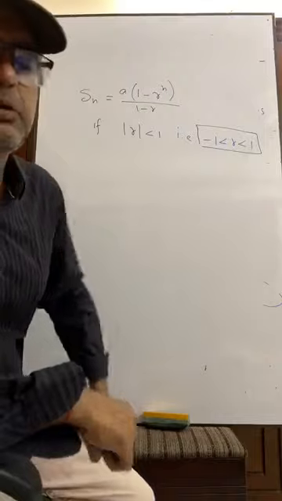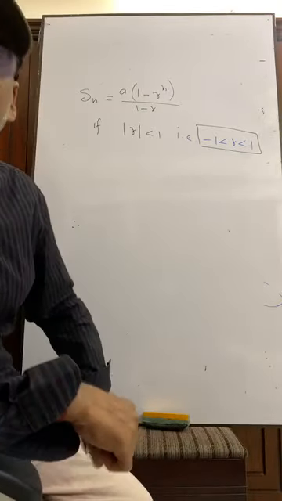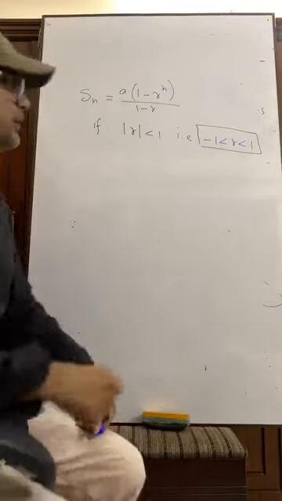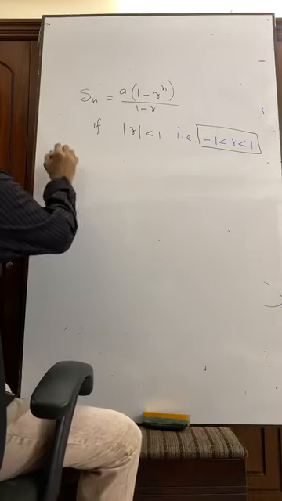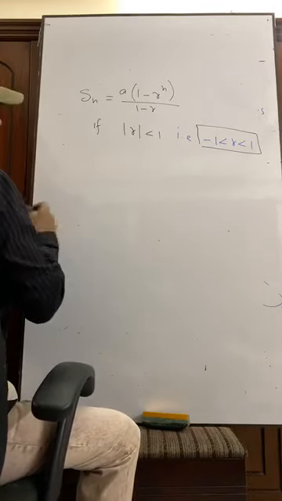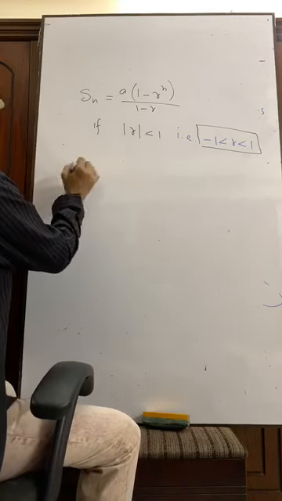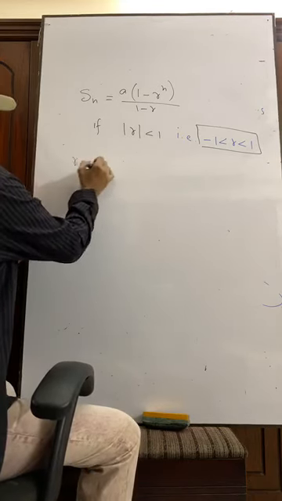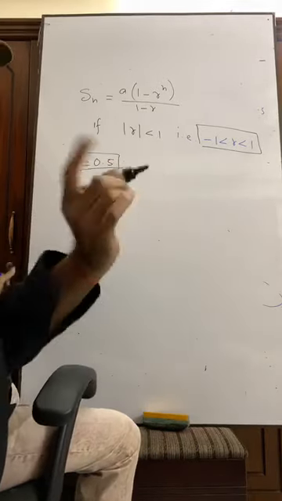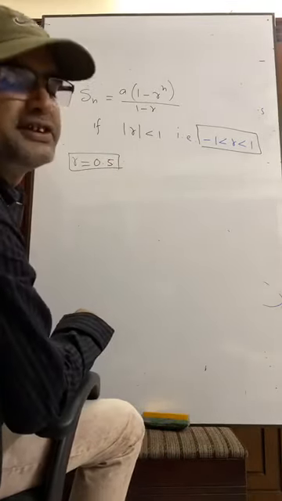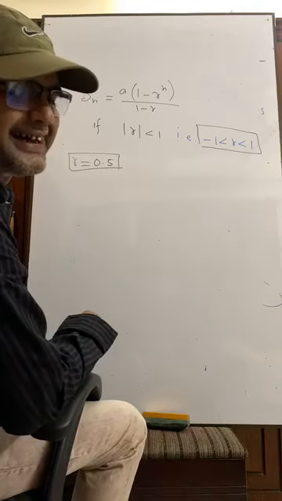Yes, we can get, suppose 0.5, which lies between minus 1 and 1. Suppose we are considering r is equal to 0.5. Remember one thing, 0.5 means half, which lies between minus 1 and 1.